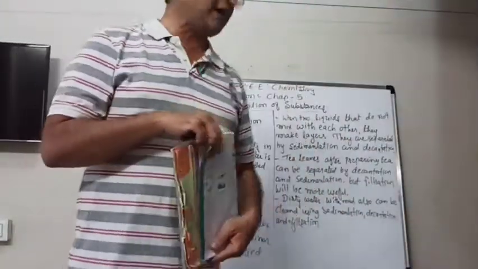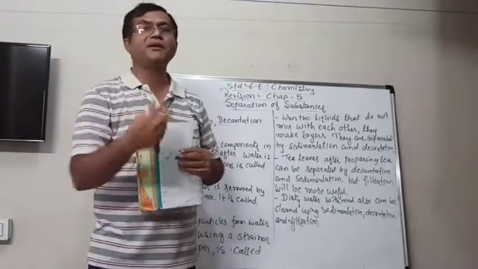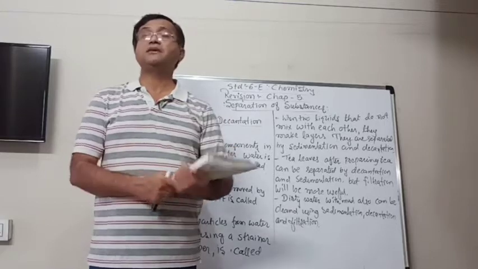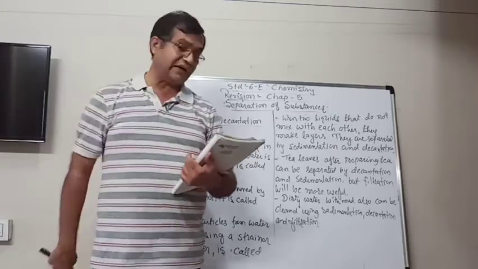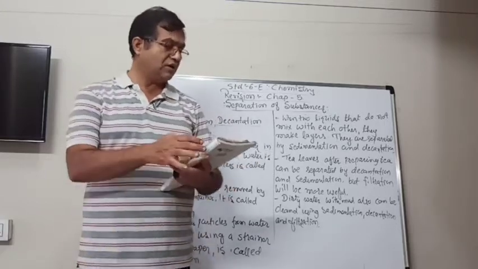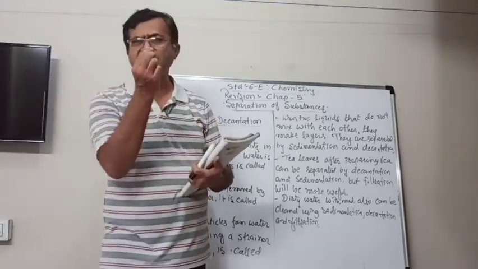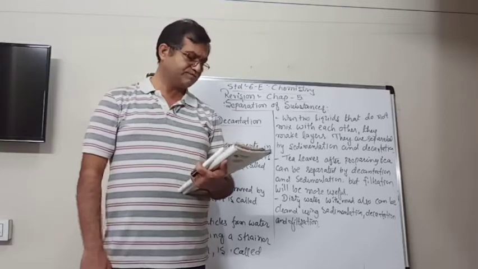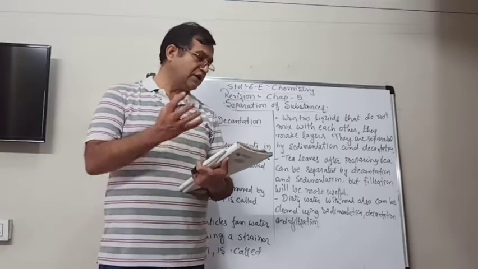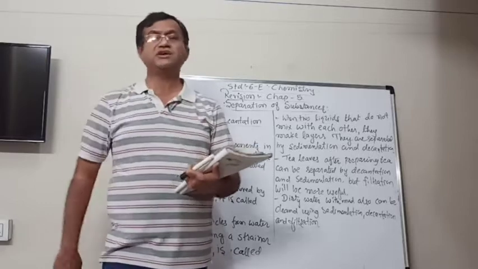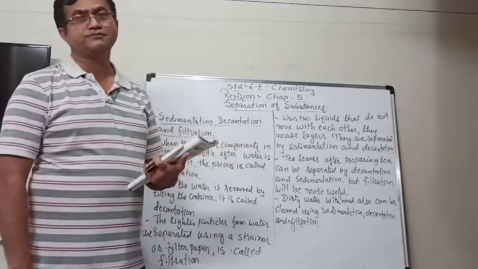Then we use a funnel, and in the funnel we open that filter paper, so we can make a strainer like that. In the filter paper also there are very fine pores, and we pass the mixture through that filter paper.